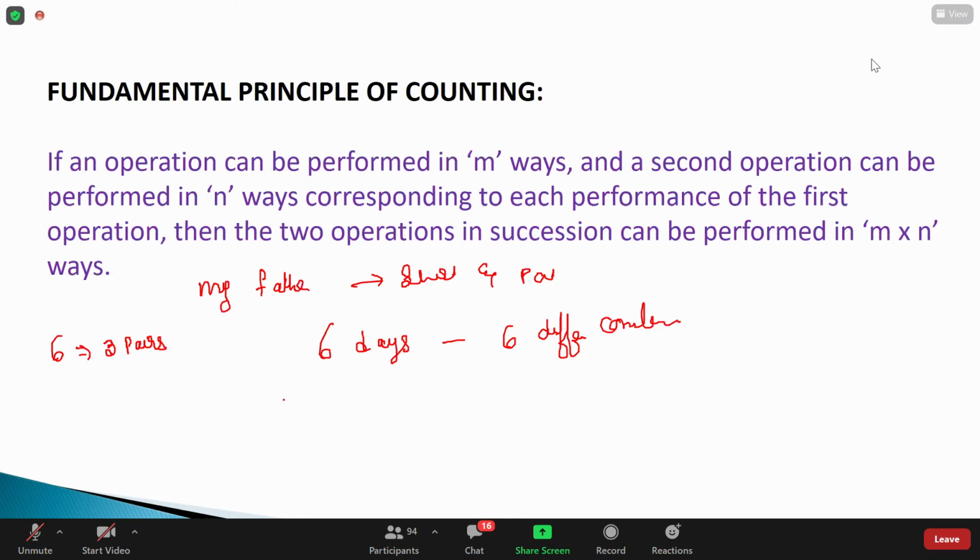So guys, you need to understand. For 6 days, 6 can be written as 3 into 2. So either I can have 3 shirts with 2 pants, or 2 shirts with 3 pants, so that I'll get 6 pairs, right? Guys, I hope you understood, everyone. So total quantity is 5. Yes, sir. Very good, Sharat.